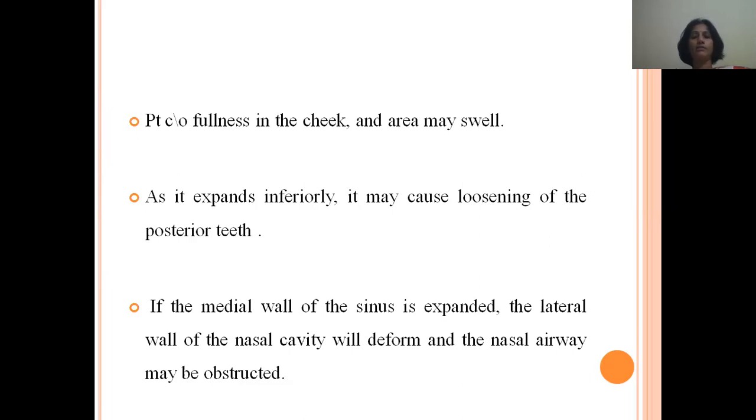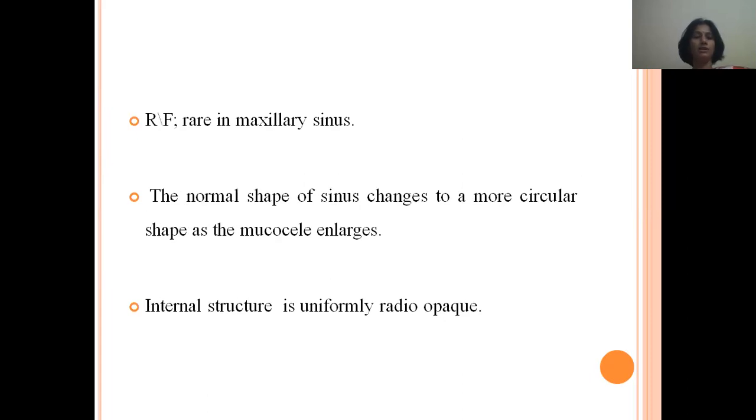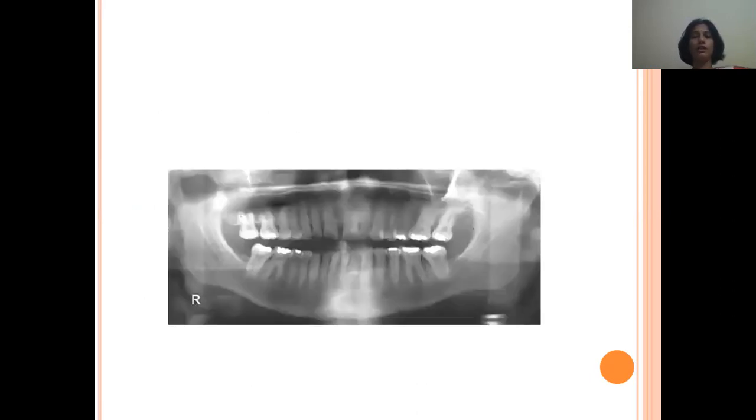As it expands inferiorly, it causes loosening of the posterior teeth. If the medial wall of the sinus is expanded, the lateral wall of the nasal cavity will deform and the nasal airway may be obstructed. Radiographic features: this condition is rarely seen in the maxillary sinus. The normal shape of the sinus changes into a more circular shape as the mucocele enlarges. The internal structure is usually radiopaque.